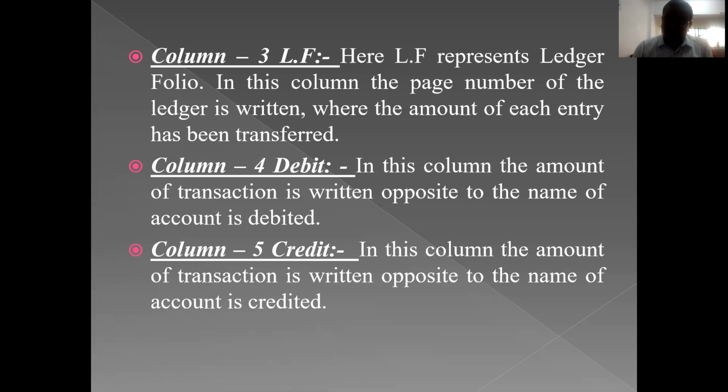Then the fifth column is meant for the credit amount. Actually, the fourth and fifth columns are meant for recording the amount of the transaction. In the fourth column, you should write the amount parallel to the name of the account debited, and the credit column will be nil. And in the fifth column, you should write the amount parallel to the name of the account credited. So the fourth column is nil and you write the amount in the fifth column, that is the credit column. In the credit column, the amount of the transaction is written opposite to the name of the account credited.